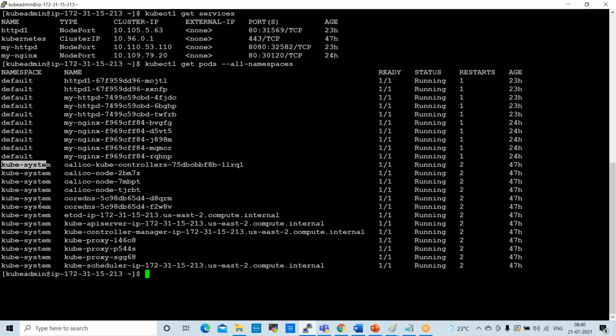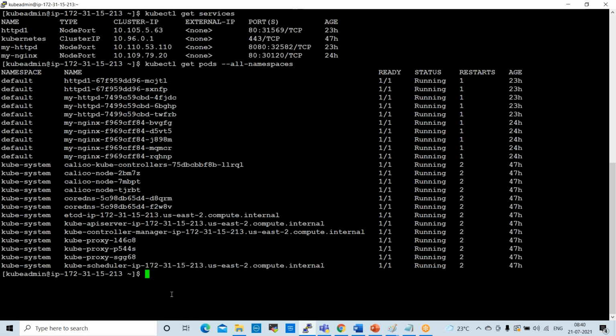Namespace is just like a name, so we can customize the name also here. If you want to customize the name, you can customize. Okay, how to customize? I'll show you. To check this, you can give the command like this: kubectl get pods --all-namespaces. Right.